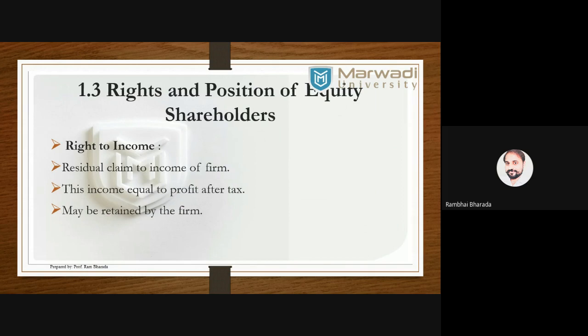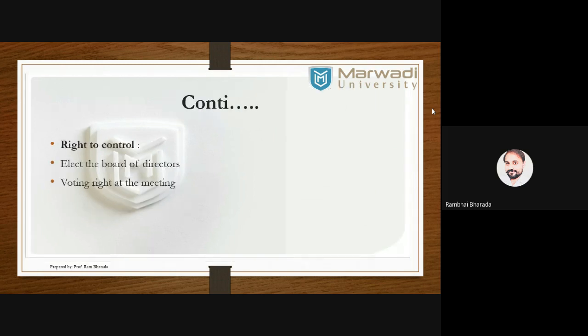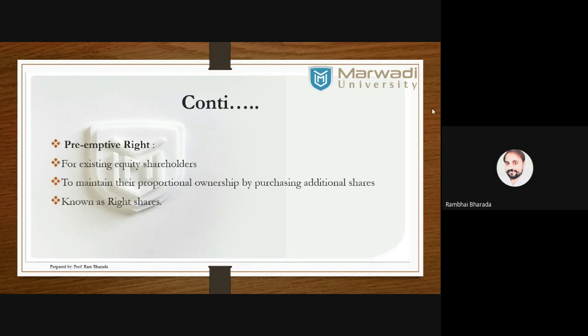Okay, now this is important: the rights of the equity shareholders. Number one, right to income. Here, right to income means the right to get the dividend from the company. Right to control means they have voting rights and they can elect the board of directors. Pre-emptive rights means they have the right to purchase additional shares of the company, that is, rights shares. Whenever the company goes for an additional issue of shares, the first right is given to existing shareholders.